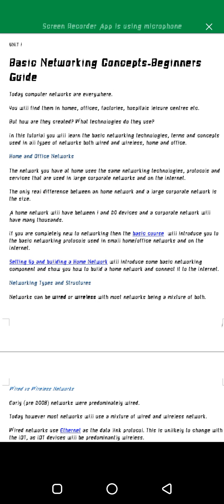So let's continue. If you are completely new to networking, then the basic course will introduce you to the basic networking protocols used in small home office networks and on the internet.